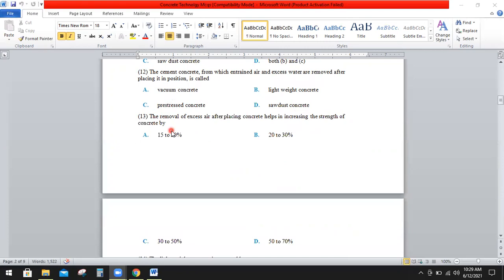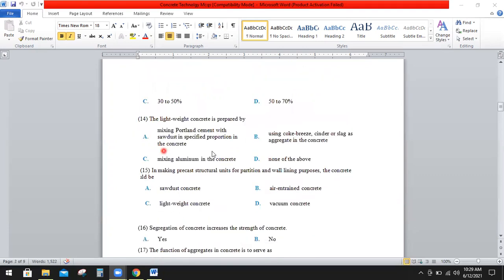Question number 13: the removal of excess air after placing concrete helps in increasing the strength of concrete by A, 15 to 20%, B, 20 to 30%, C, 30 to 50%, or D, 50 to 70%. So the right option is A, that is 15 to 20%.